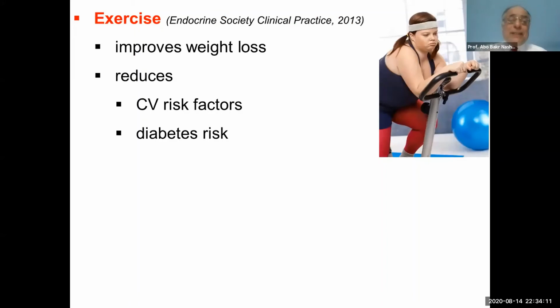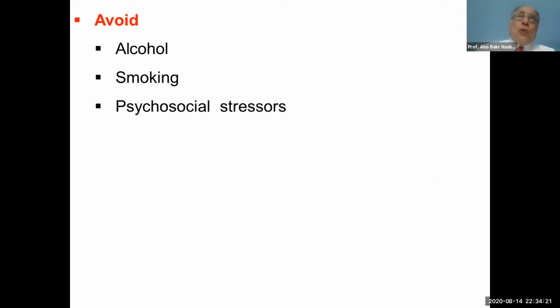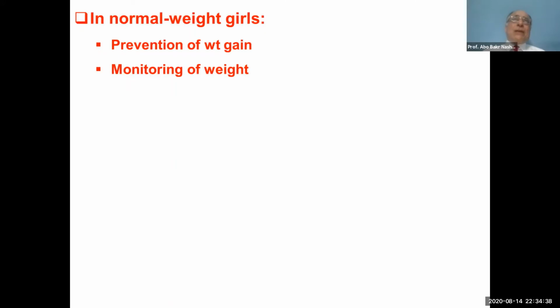And it is recommended, according to the ESHRE, to have muscle and bone strengthening exercise 3 times per week. Also, as we mentioned, lifestyle should be the first line treatment. Our girl should avoid alcohol, avoid smoking, and avoid psychological stressors. This was as regards the overweight and obese.